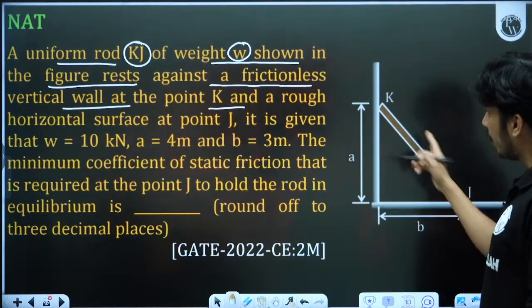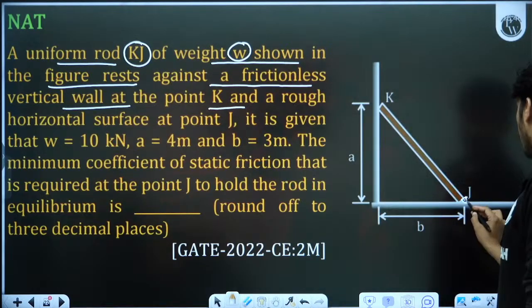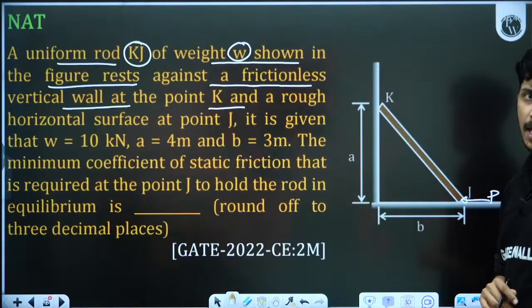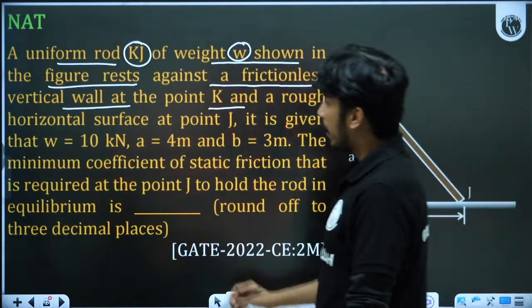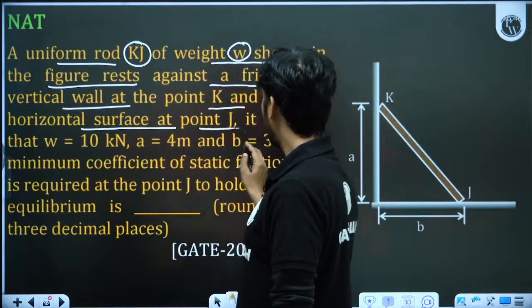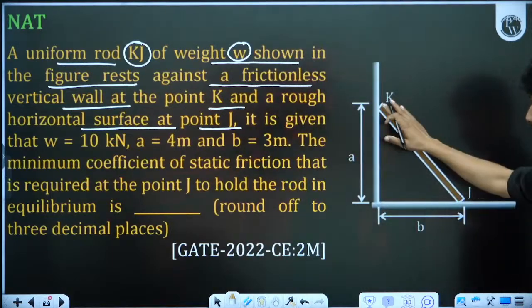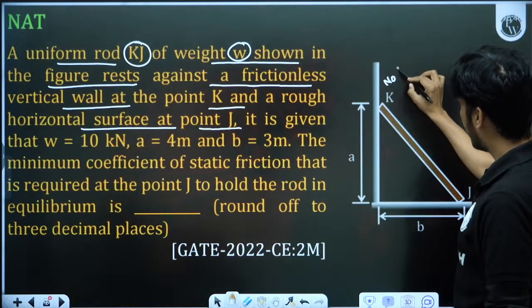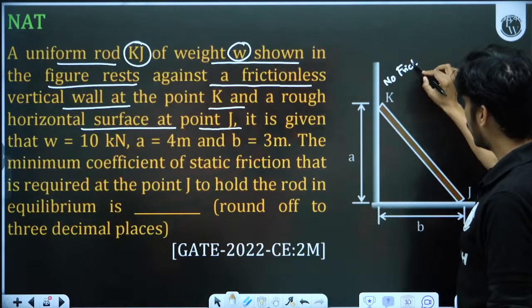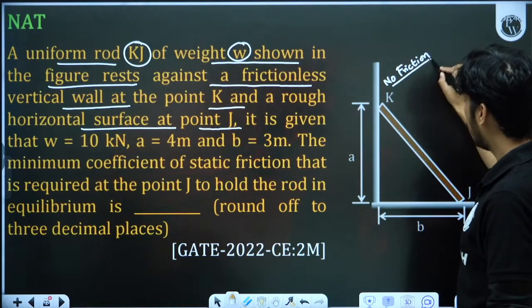If both are frictionless, then you have to apply a force P to make it at rest. Now a rough horizontal surface at point J. So here there is friction. At the wall there is no friction, but friction is there at the floor. So if friction is there at the floor, it will stop the ladder from falling.